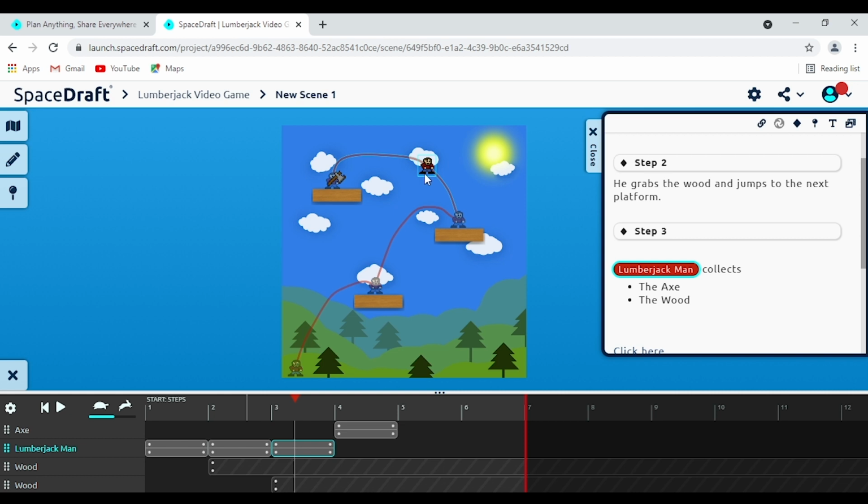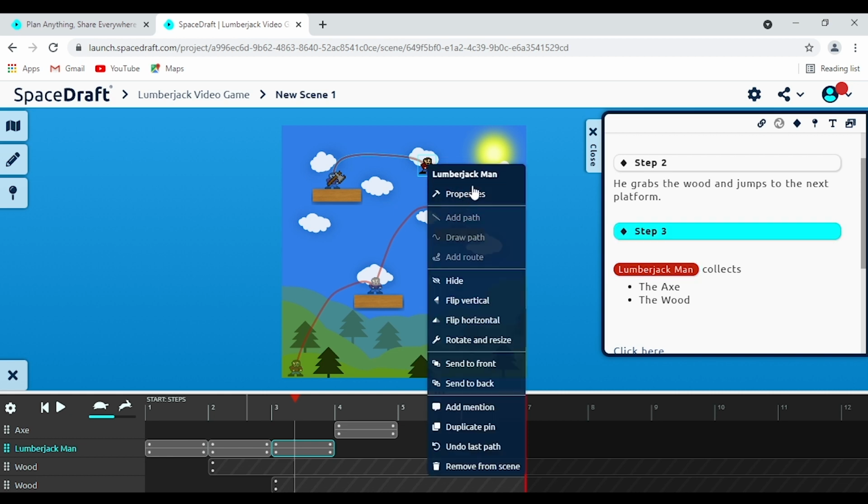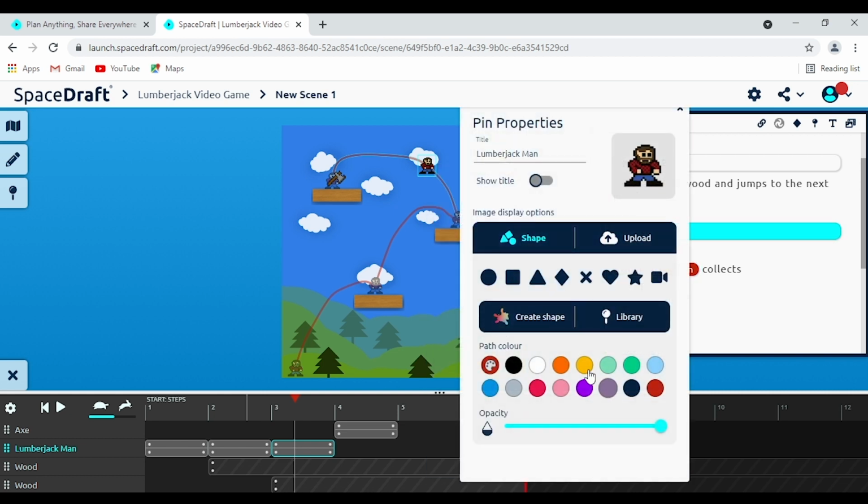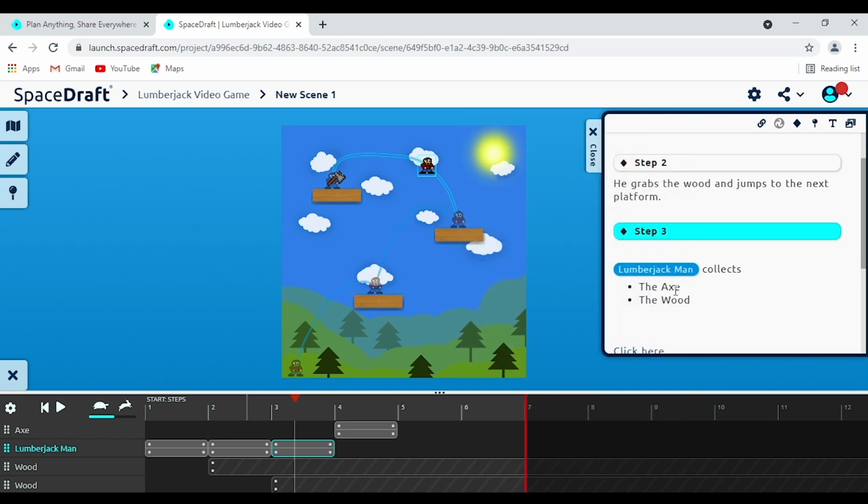Very helpful there. Additionally too, if we right click on the pin and go into properties, whatever color we make the pin down here is then reflected over here as well. So you can personalize it even further and really colorize it and make it look really nice and pretty. So that's very nice to see for sure.